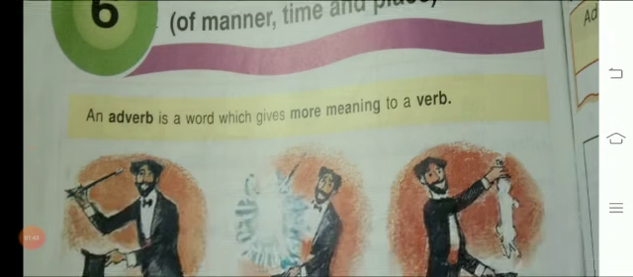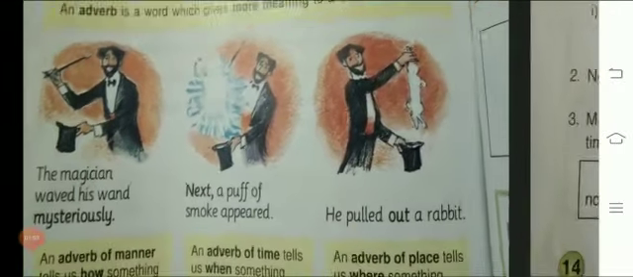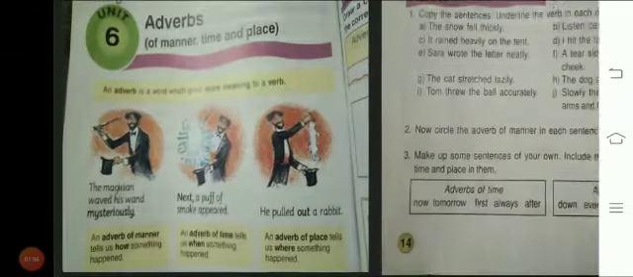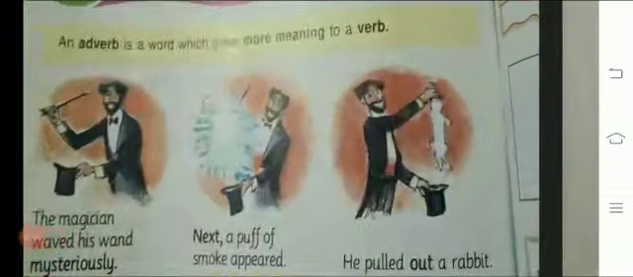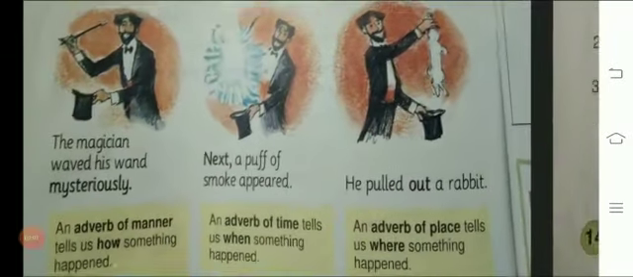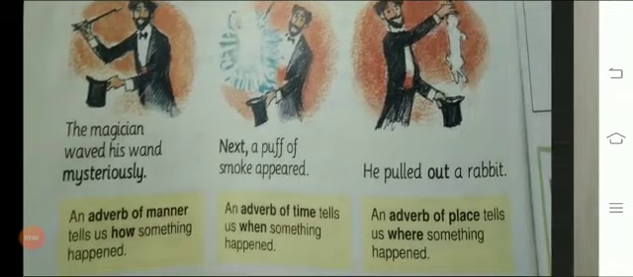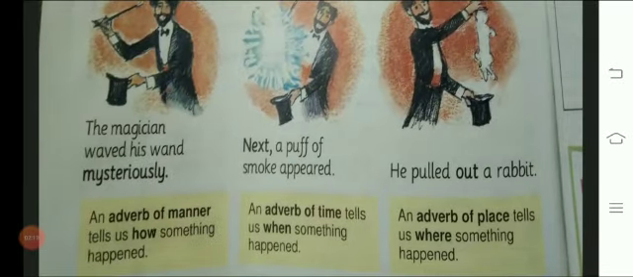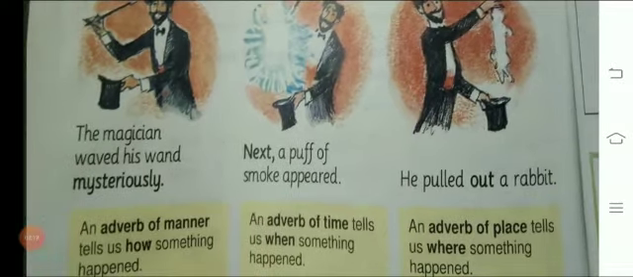You know about the three types of adverbs: adverb of manner, time, and place. You have already done them. So quickly we will revise them: what is an adverb of manner, what is an adverb of time, and what is an adverb of place. In your book there are some examples here, you can see them.